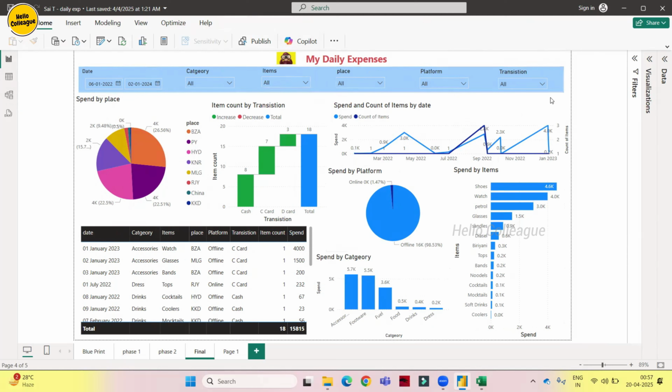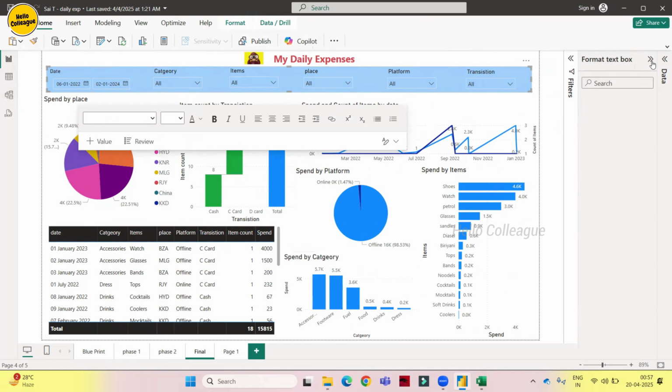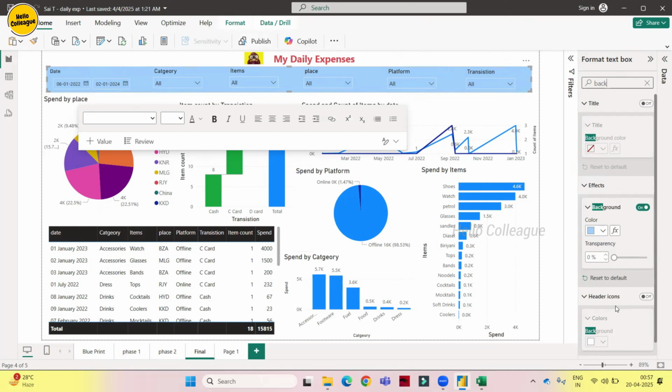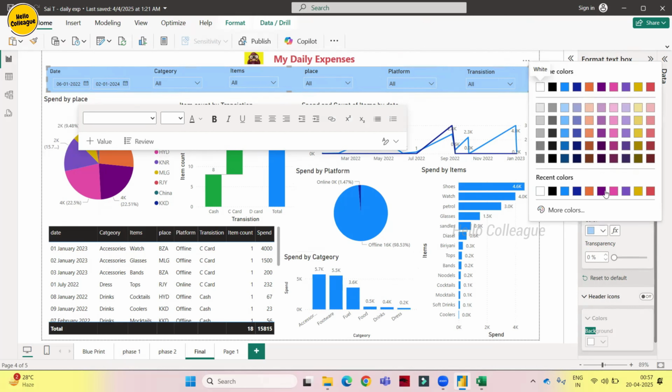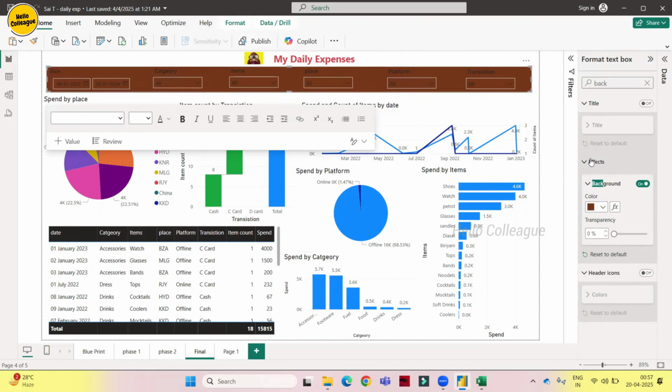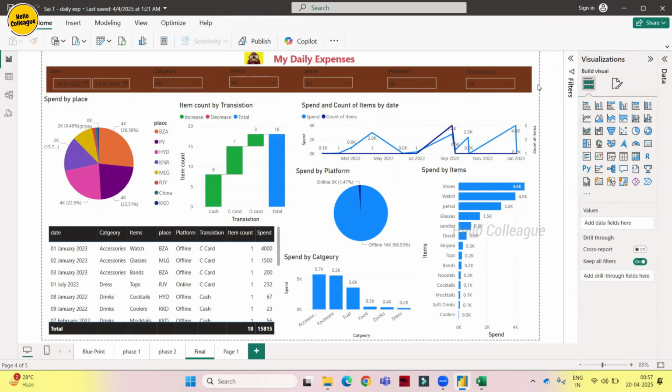as the logo colors. Okay, so now I'll change the blue color to something brown. Let's change it to brown. I think this is the background. Yeah, here we have blue, right? Let's change it to brown. I think this is not brown. Yeah, let's keep it like this. Now when I change it to brown, you see this is not that.